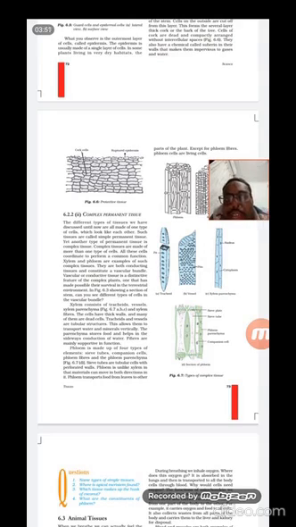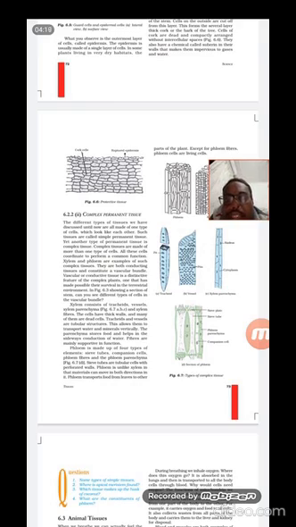Then we have phloem fibers, and we have the phloem parenchyma. And these sieve tubes are perforated. Perforated means they have holes inside, very minute holes. They are not very big.